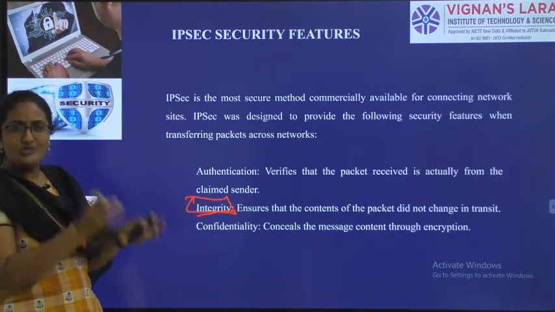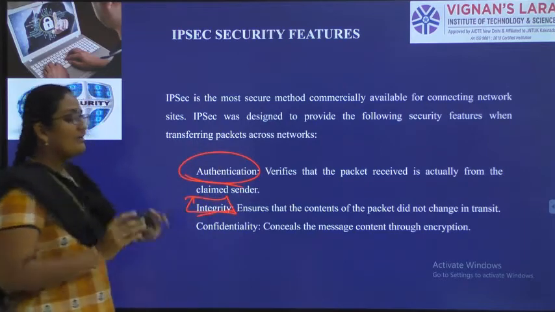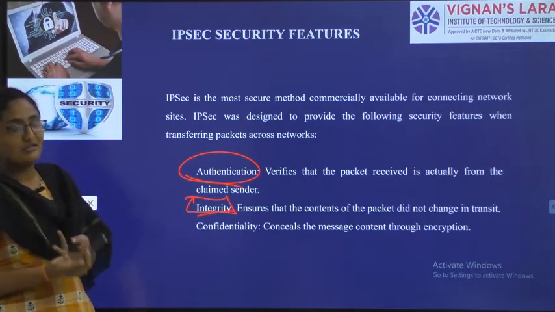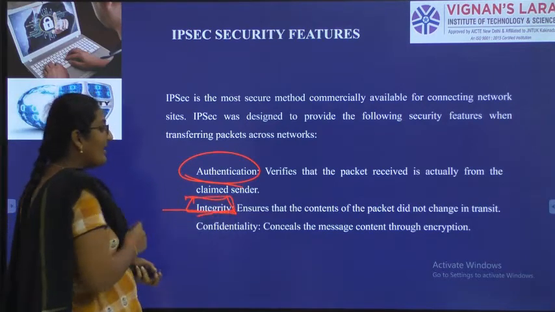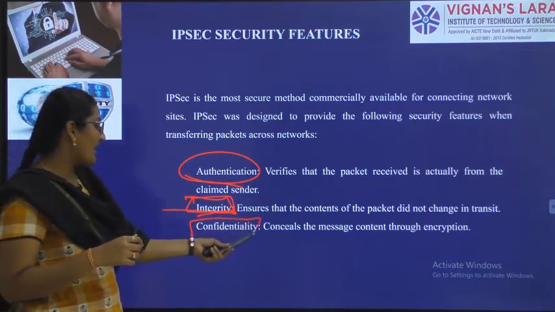A particular, genuine sender is only sending the data to the receiver: authentication. The contents of the material, the data, or the packet do not change: integrity. And finally, confidentiality is nothing but the data being encrypted.